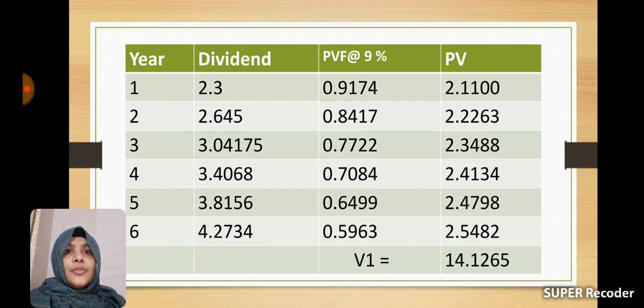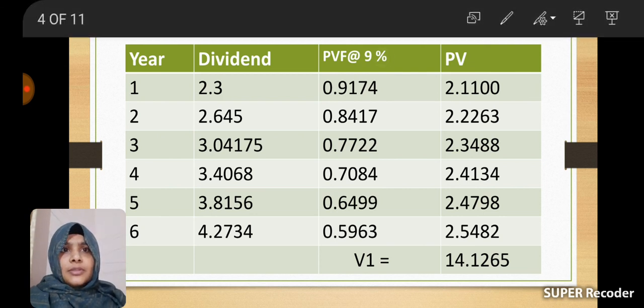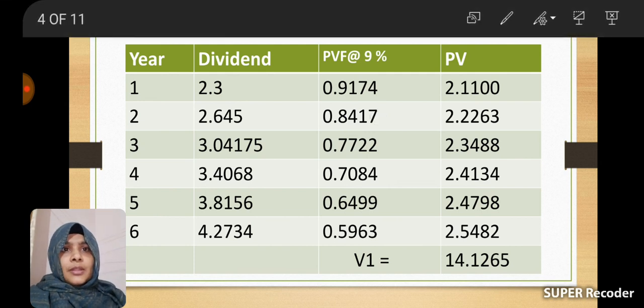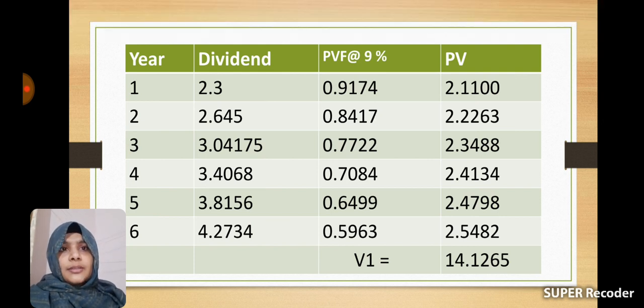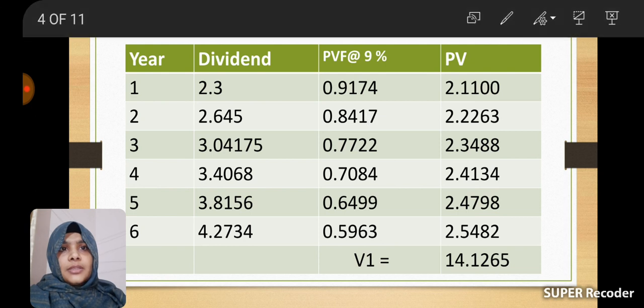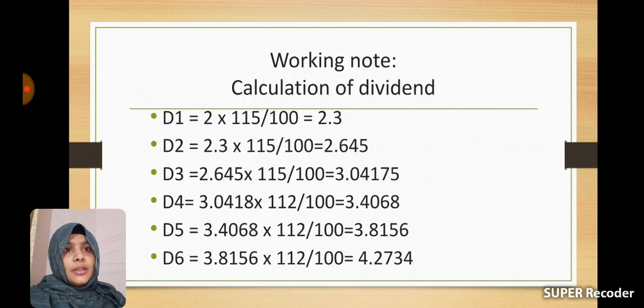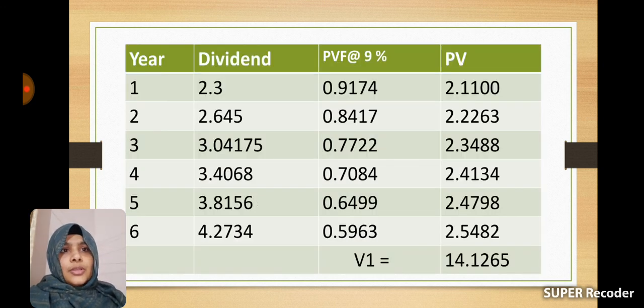The present value factor at 9% for the second year is 0.8417, which we get from the present value factor table. Multiplying it with the second year's dividend 2.645, we get the present value of the second year's dividend, 2.2263.